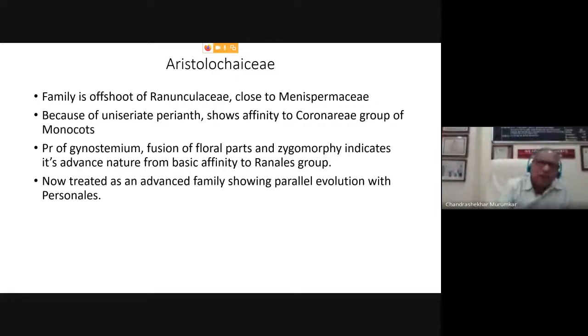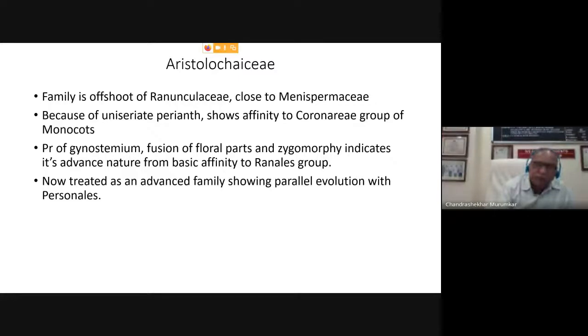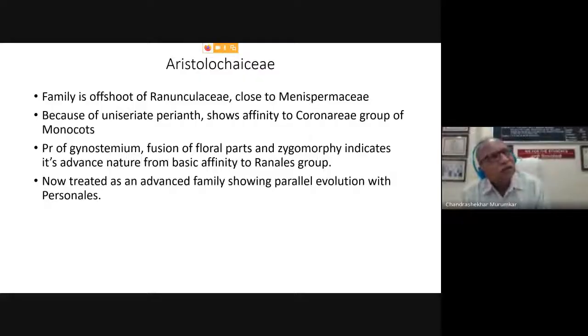Today, we are studying the last family of the dicot group, that is the family Aristolochiaceae. So with this, we will stop today with this discussion, and tomorrow at 1 o'clock, we'll start our discussion with some representatives from monocotyledons. So we'll be studying almost 4 families, if my memory goes well.